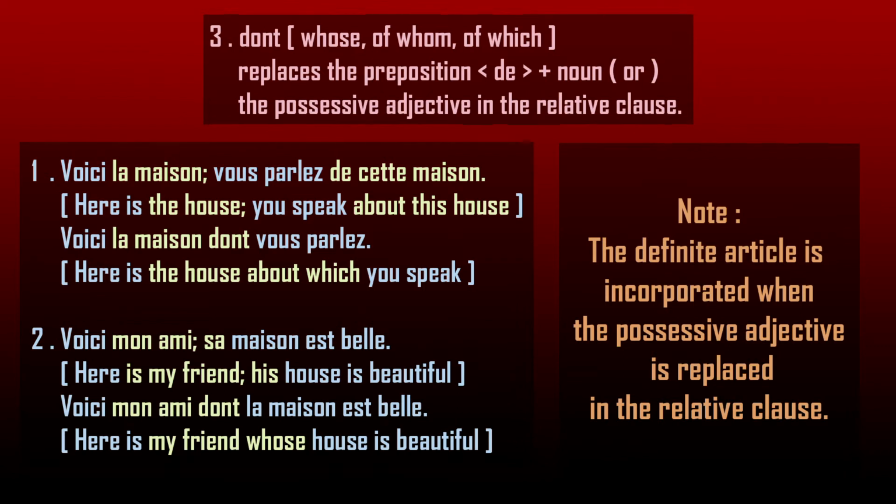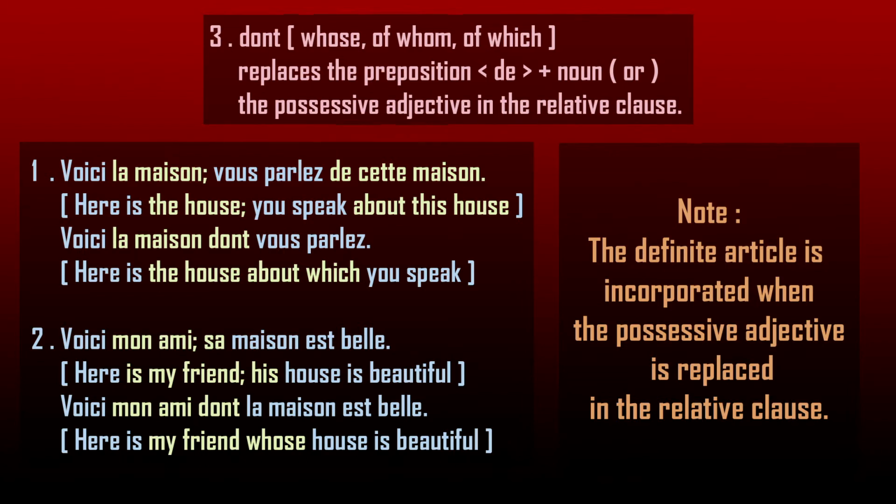In that case, that possessive adjective can be replaced by dont, and with the following noun, the definite article is incorporated. So, sa maison should become dont la maison, because maison is feminine singular.